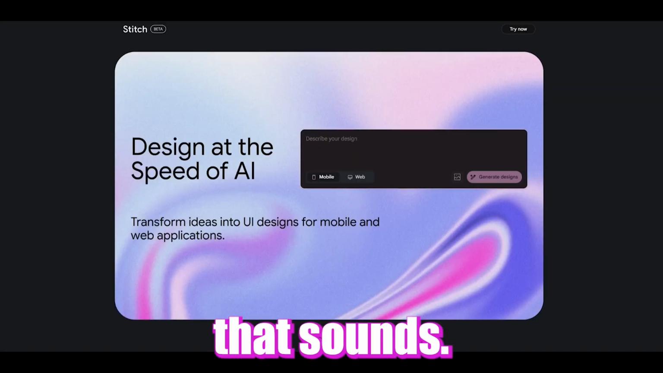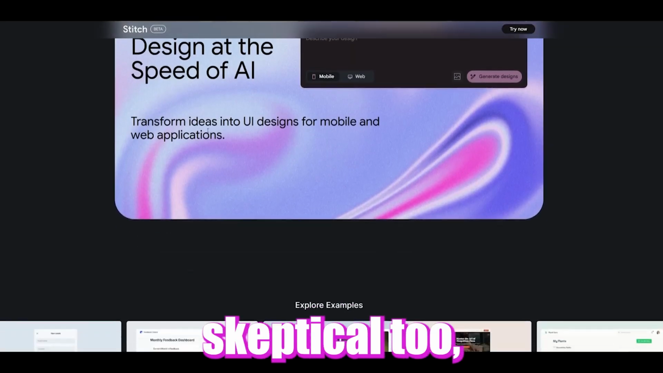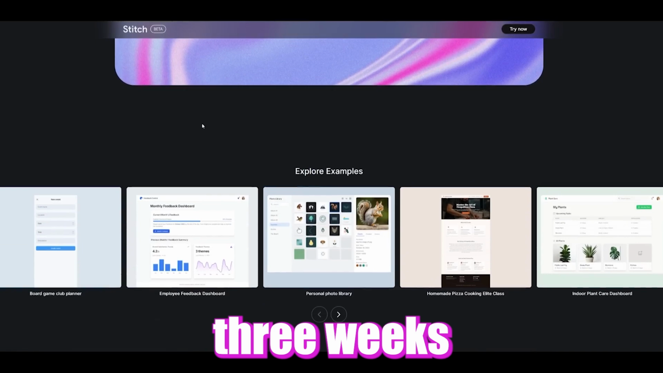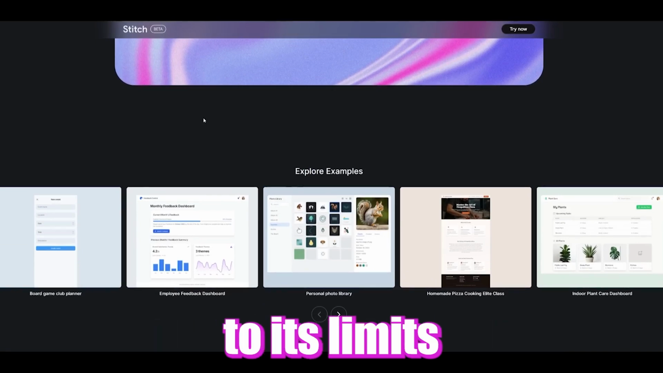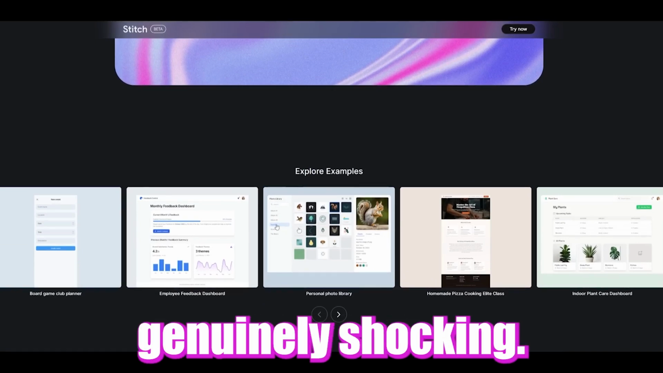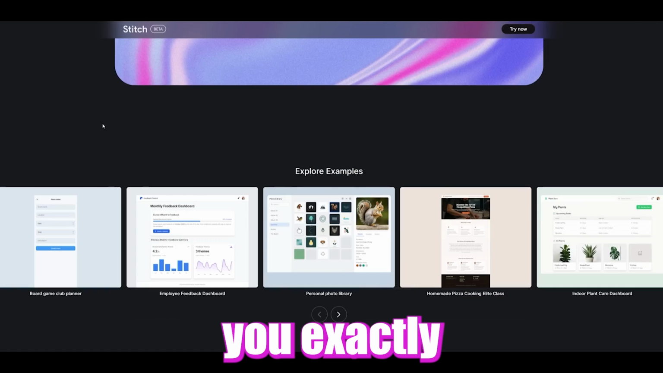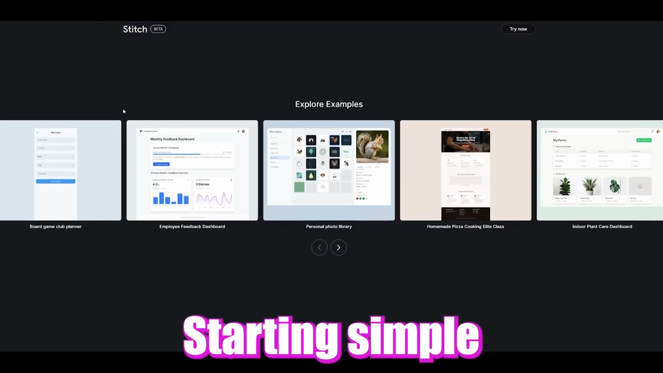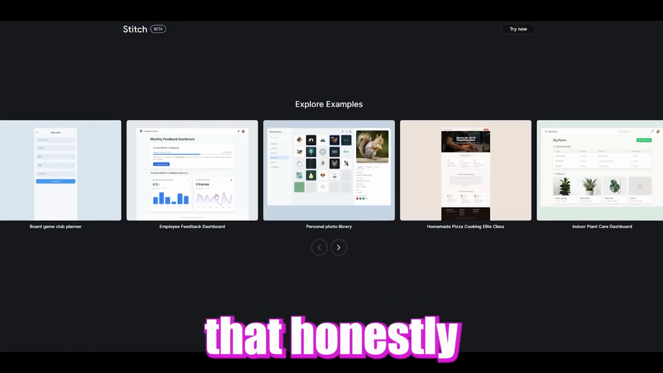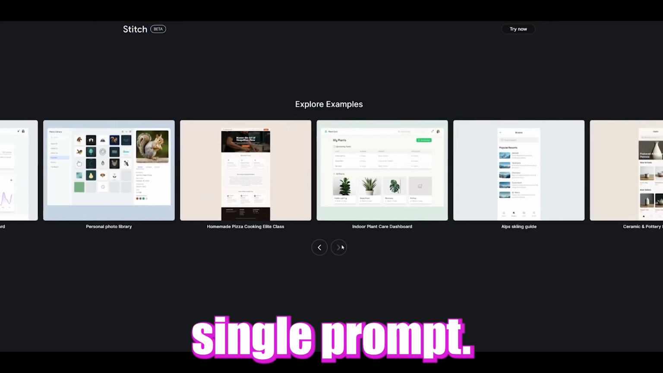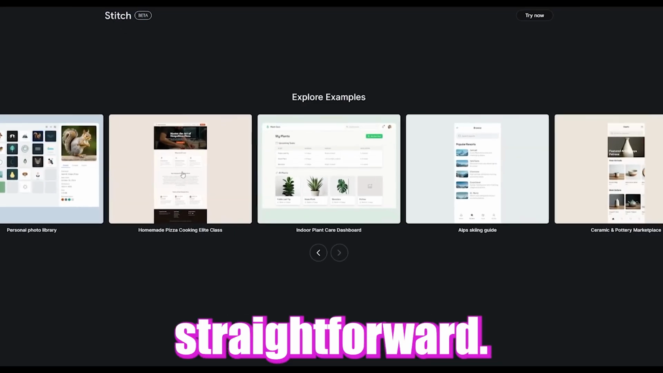I know how that sounds. Trust me, I was skeptical too. But I've spent 3 weeks pushing this thing to its limits, and the results are genuinely shocking. Let me show you exactly how this works, starting simple and building up to interfaces that honestly shouldn't be possible from a single prompt. Let's start with something straightforward.